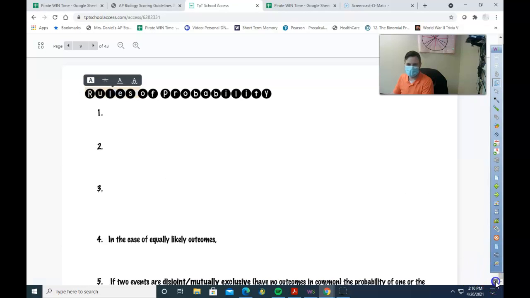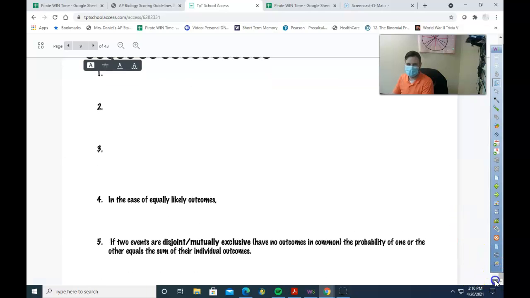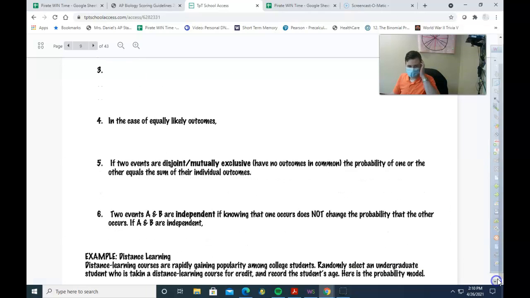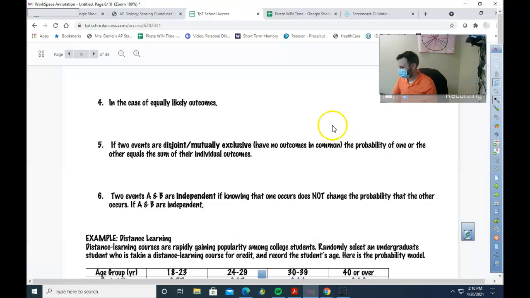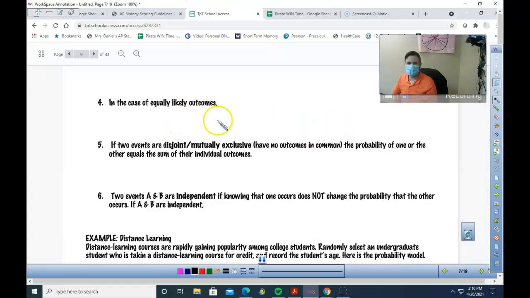There's some other rules too. Like 6 rules. Alright. The next one is, what is probability of A? By definition, what is probability of A?